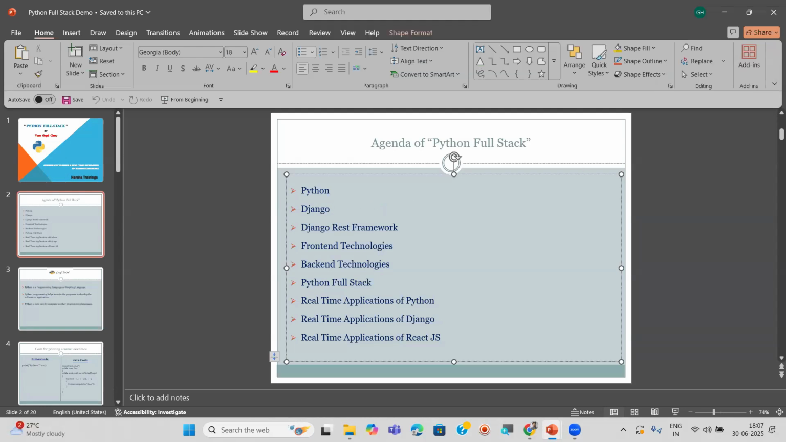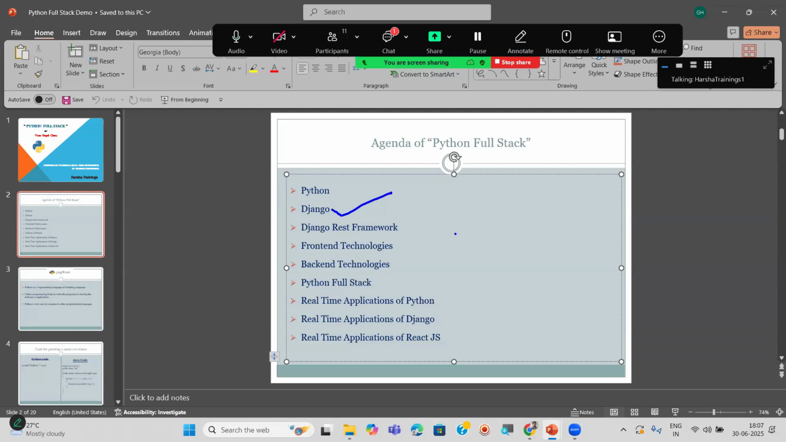Even the Django framework is very, very easy compared to Java frameworks and .NET frameworks, because Java frameworks are there to design websites, and .NET frameworks are also there to design websites. But Django is a Python framework, which means it is designed using Python only. That's why using it and developing applications is very easy and fast. Suppose you take one project, one X website.